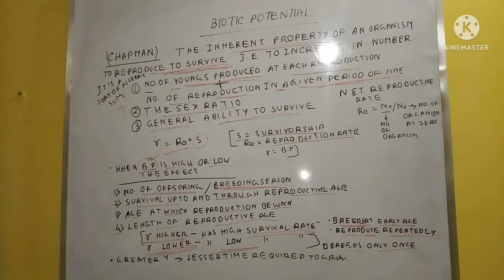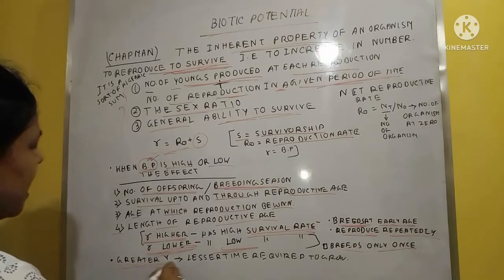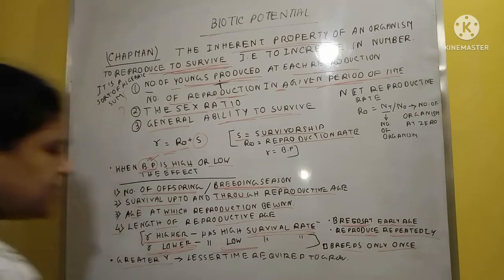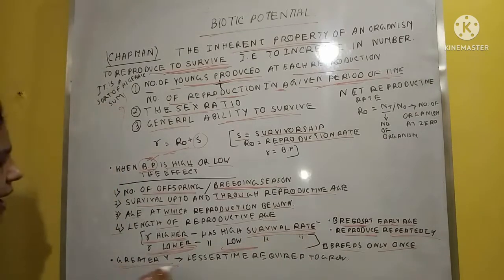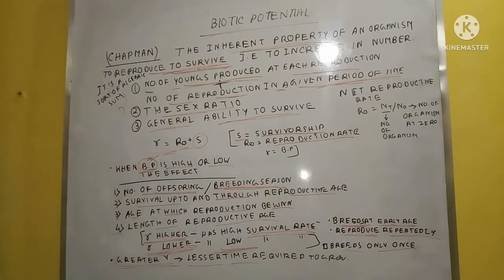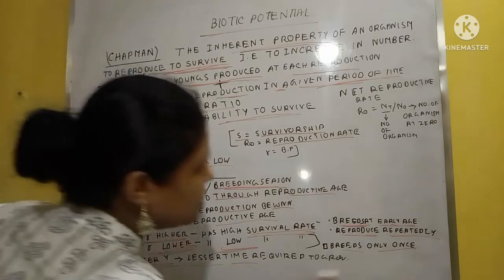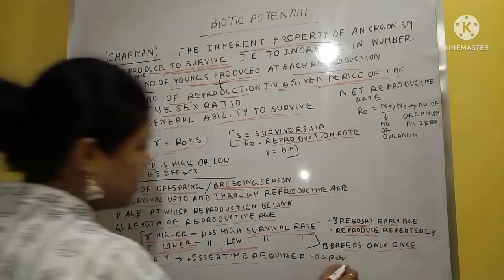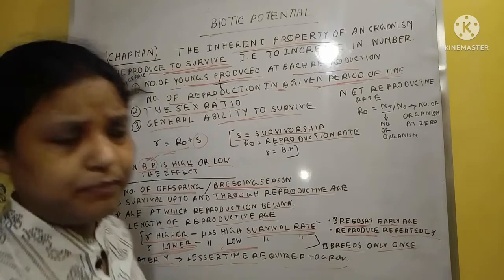And what happens when R is greater, that is higher R? We know that the survival capacity is high. Greater R means lesser time is required to grow. It's very simple.